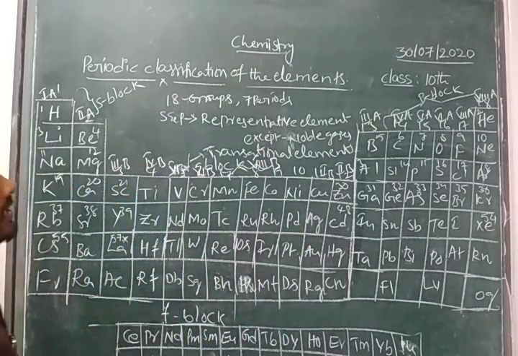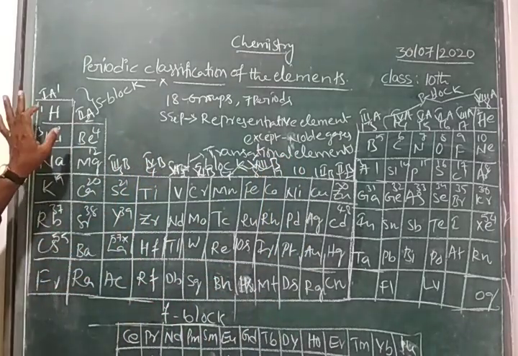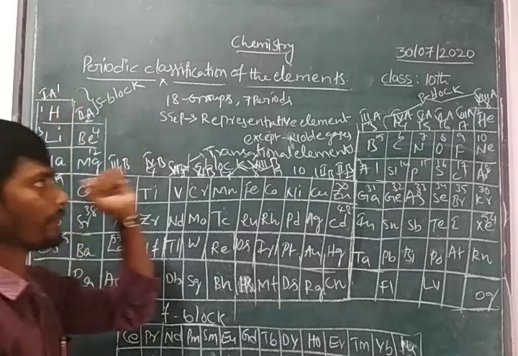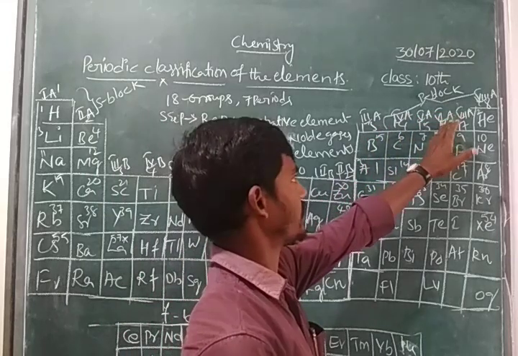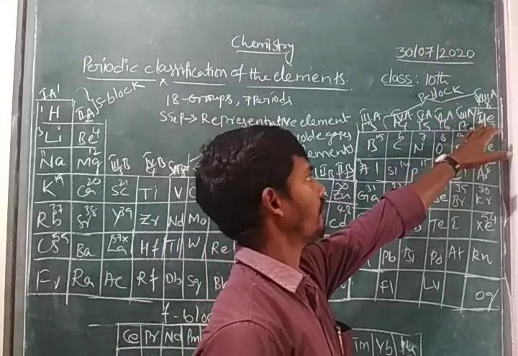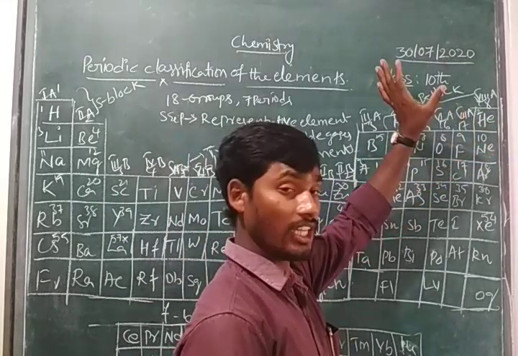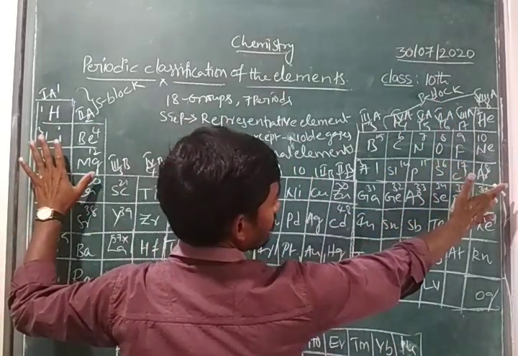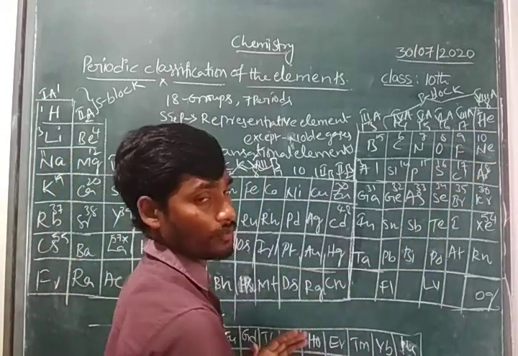So in this periodic table, we have to consider the first A and second A group elements as S block elements. And third A, fourth A, fifth A, sixth A, seventh A, eighth A we consider as P block elements. In the P block elements, only S and P block elements, except noble gases. So noble gases we will not consider as representative elements.